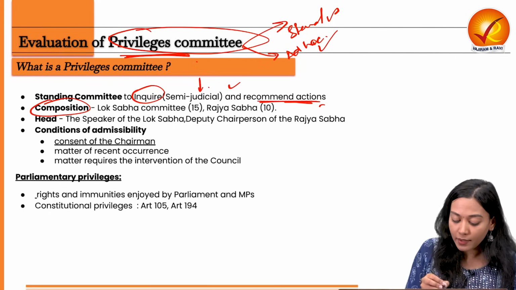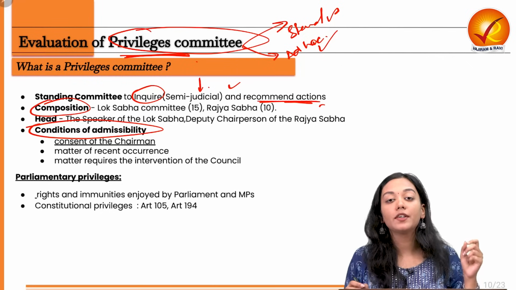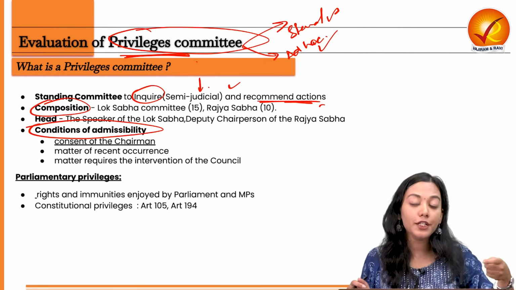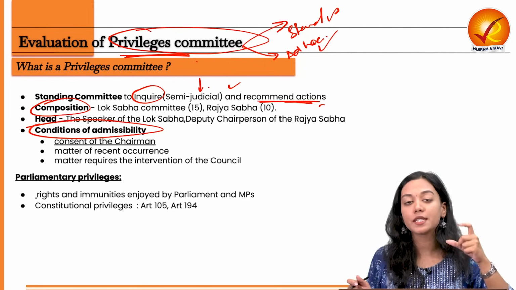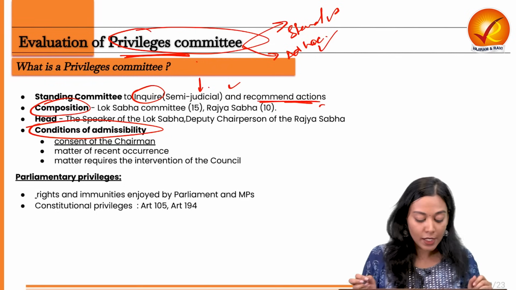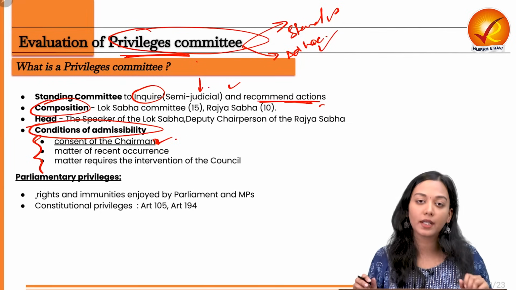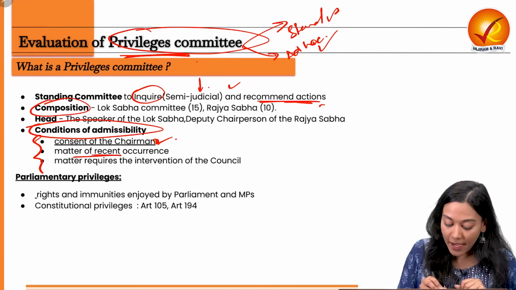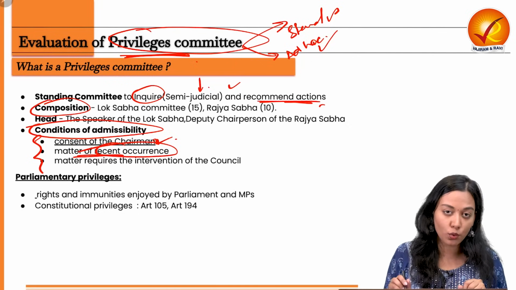Now, what are the conditions of admissibility? While MPs have the right to ask questions regarding the breach of parliamentary privileges, there are certain criteria and thresholds that their question needs to pass before it gets admitted by the parliament. So the first is, it requires the consent of the chairman of that working committee. Second, the matter of the question should be of recent occurrence and not ages old.